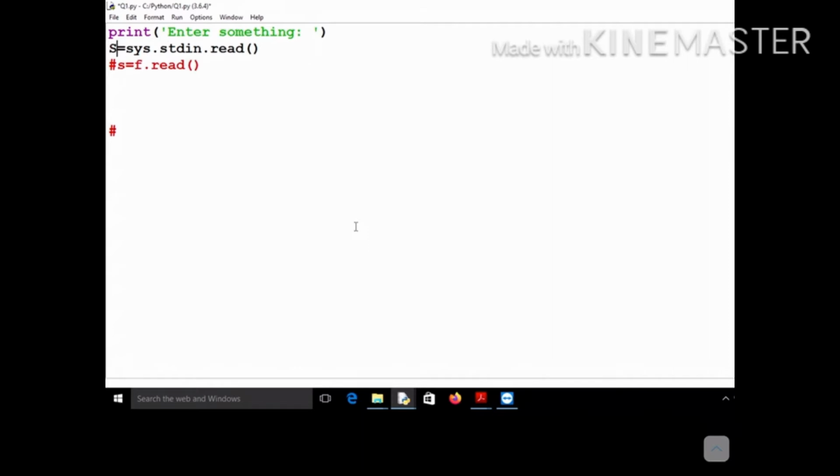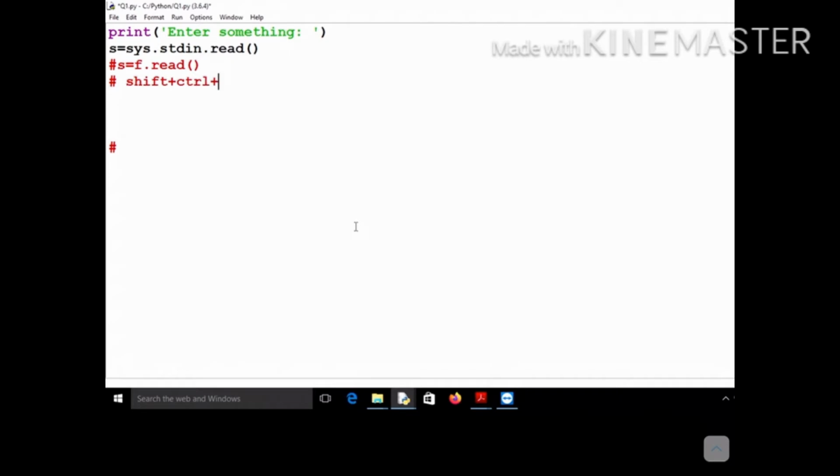So let me write s equal to sys.stdin.read. Sys.stdin is nothing but your file object, which is referring to the keyboard, and you are going to read something from the keyboard. So you will use the read function. And when will the reading stop? How can you stop the reading? You should use shift plus control plus D.